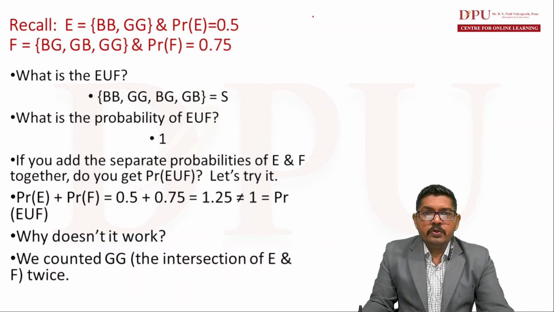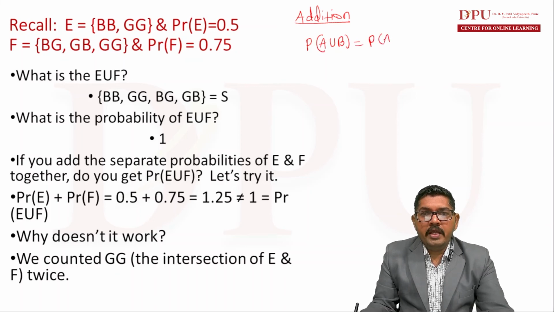So there are two rules about probability: the addition rule and the multiplication rule. Let us first understand the addition rule. Probability of A union B is equal to probability of A plus probability of B minus probability of A intersection B, right?